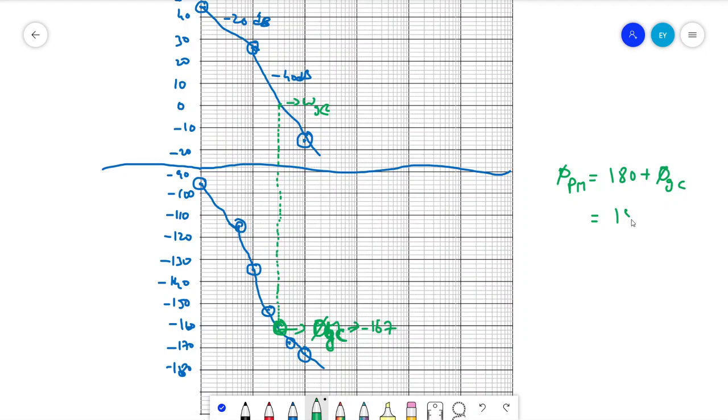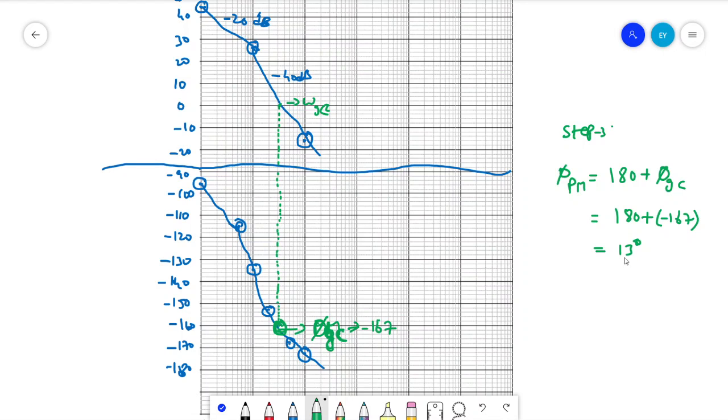So this will be 180 plus minus 167. How much will it be? It will be 13 degrees. This is taken as step 3.